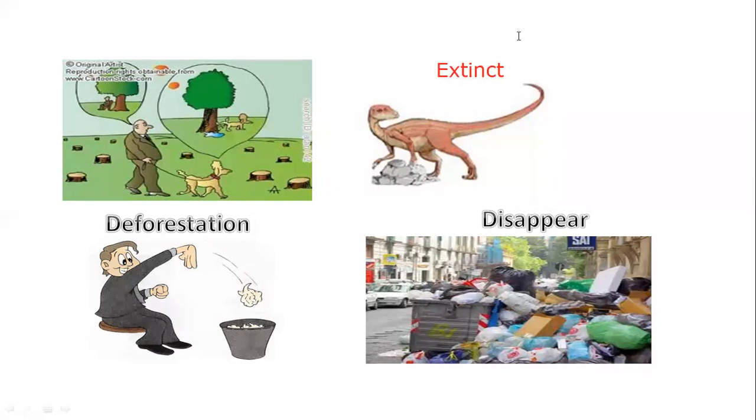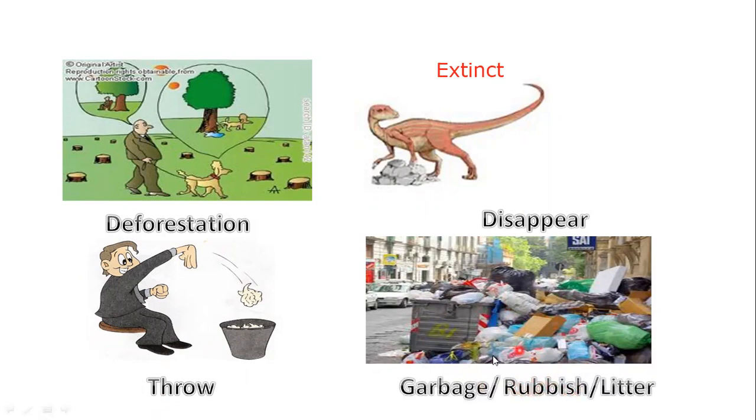They no longer exist. And what is this man doing? He is throwing a piece of paper in the bin or in the bucket, to throw. And of course, this is a picture of garbage, trash, waste, litter, or rubbish.